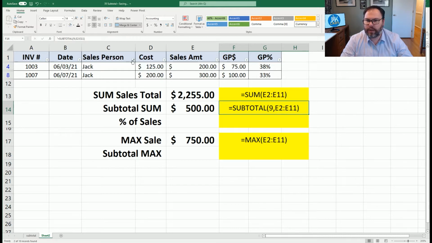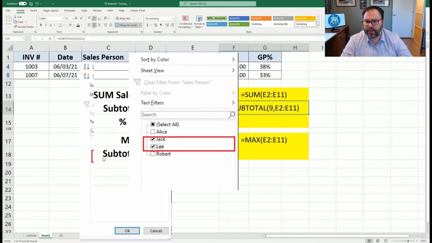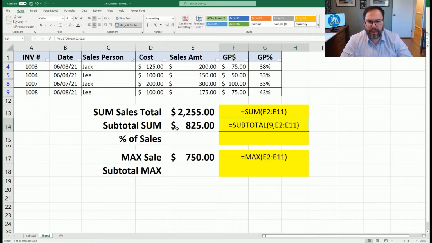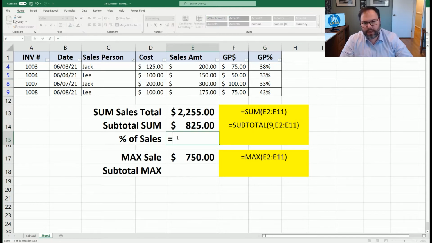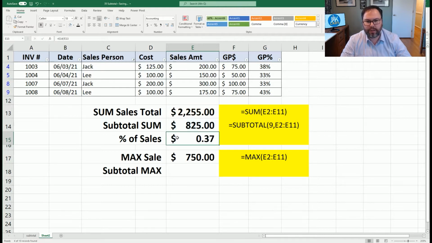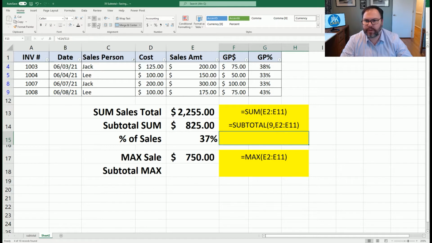Now if we were to add somebody else, Jack and Lee, the subtotal has automatically updated for us, and the sales total is still the same. Let's find out the percentage of total sales of Jack and Lee. We would come into percent of sales, and it's the subtotal divided by the total, and we can see the formatting is 37%.